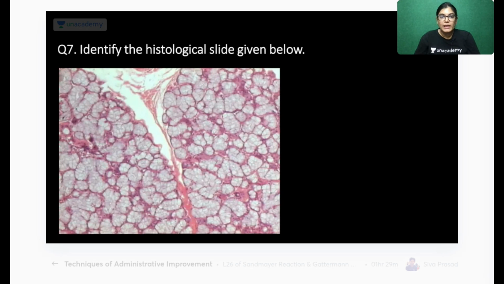Identify the histological slide. You have to write the name of the slide; I'm not giving you the options. You just identify this histological slide. Question number 7. All of you can write the name in the message. Those who are able to identify, take your time and tell me which histological slide this is.